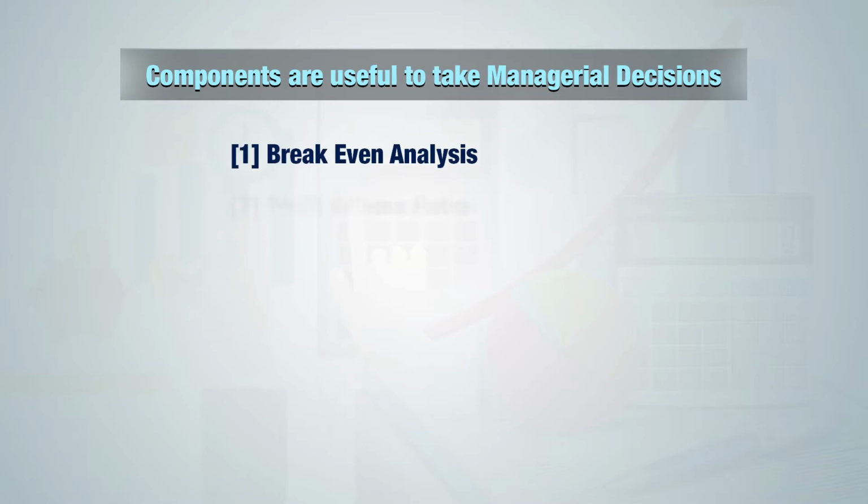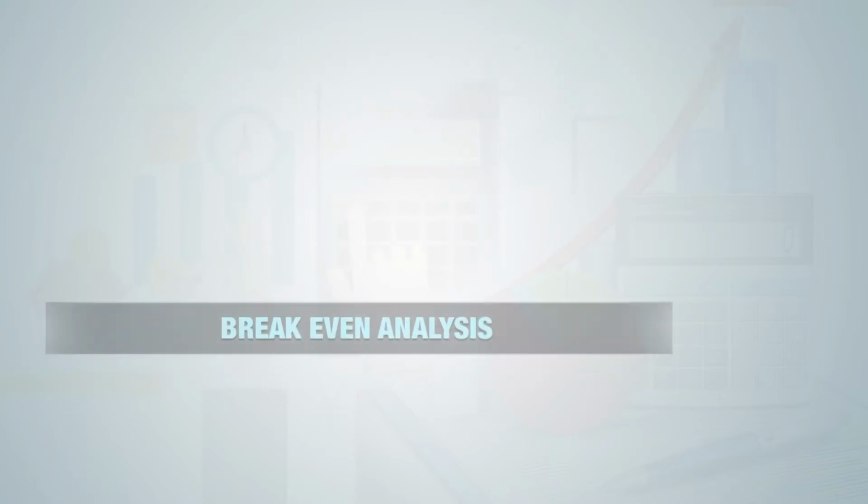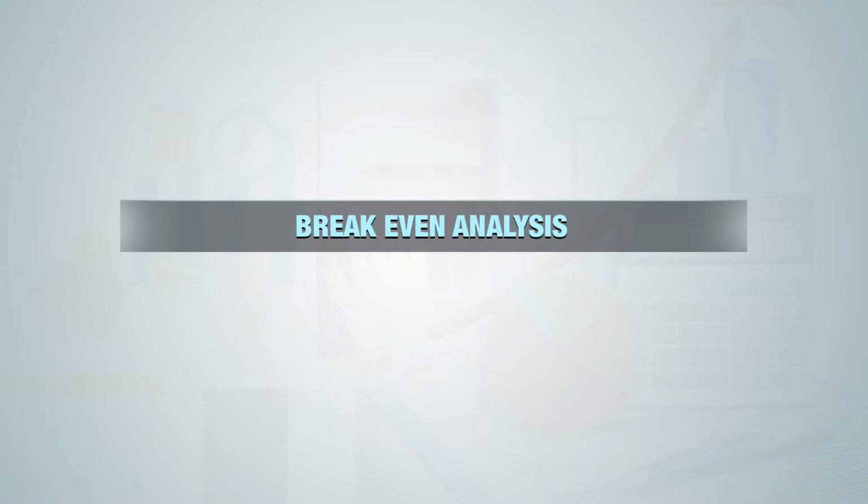Many managerial decisions are taken under CVP analysis. The following components can be useful to take managerial decisions: break-even analysis, profit volume ratio, margin of safety, angle of incidence, and key factor. Our today's module is prepared to study break-even analysis. So today we are going to discuss break-even analysis.